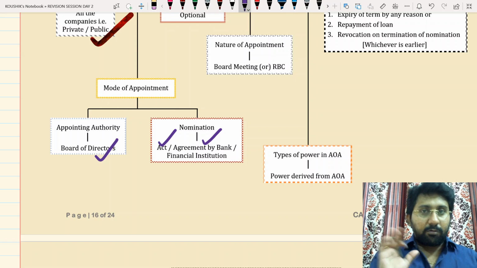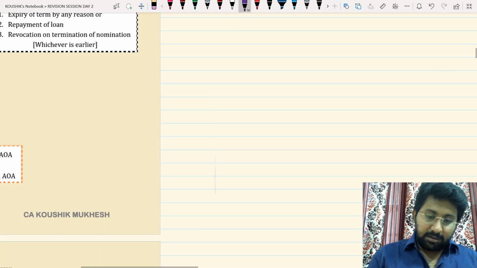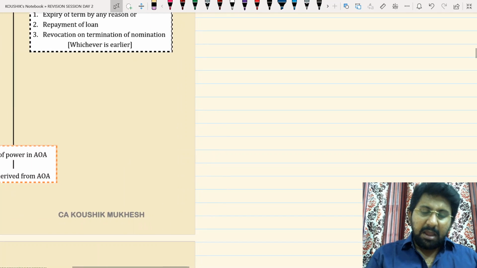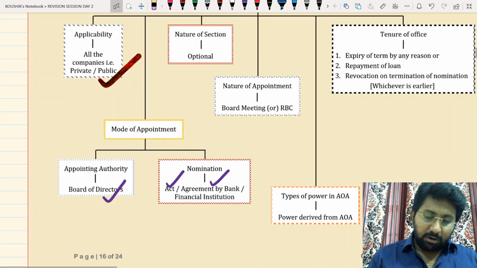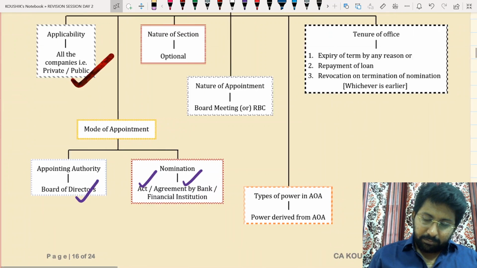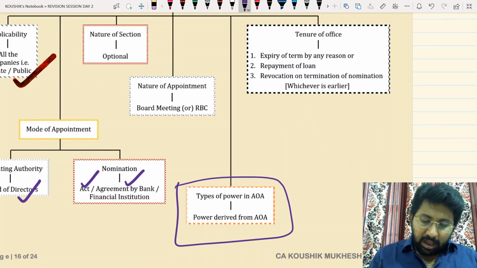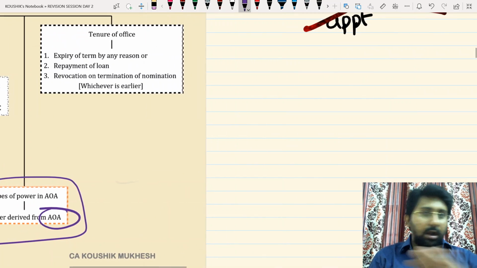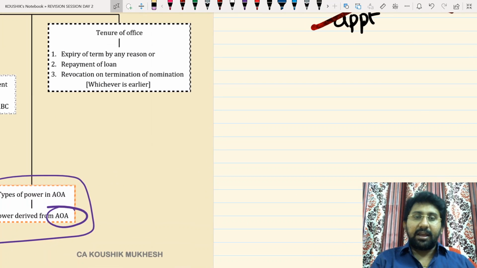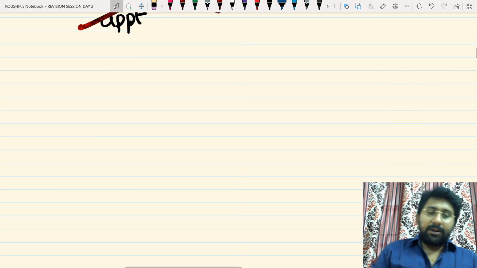This is the question by many. Okay, I will prepare a chart for easy understanding because many people are getting doubts with regard to the nominee director concept. So, types of power in articles. Power derived from AOA. That means if the AOA is silent, you can't appoint a nominee director in a company. So anyway, I will explain it in this way.